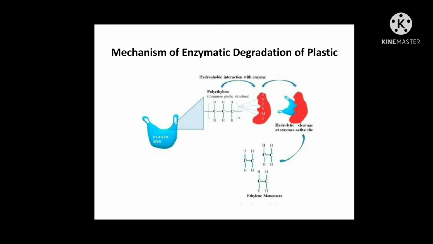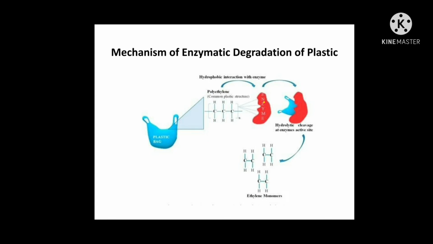So the extracellular enzymes produced by various organisms first adhere to the surface of the plastic through the formation of hydrophobic interaction in the first step of the reaction, and form a plastic polymer and enzyme intermediate.